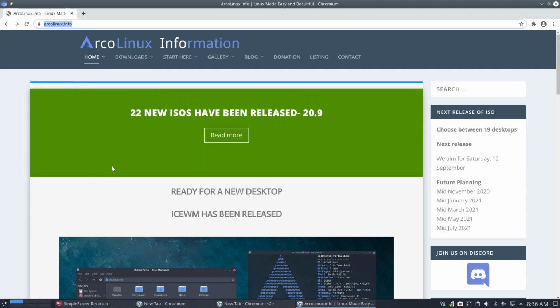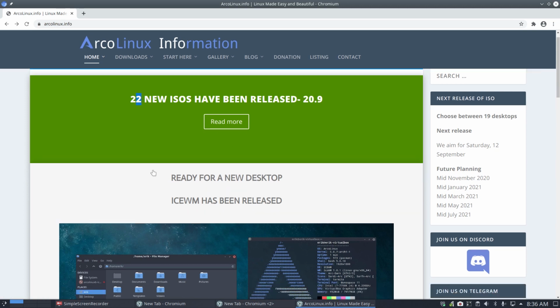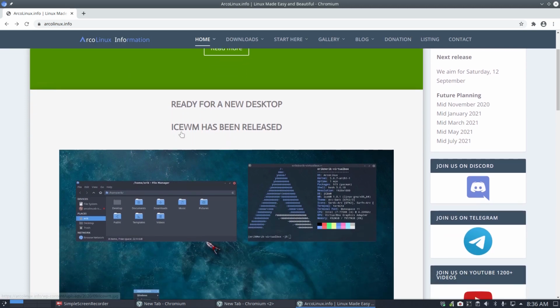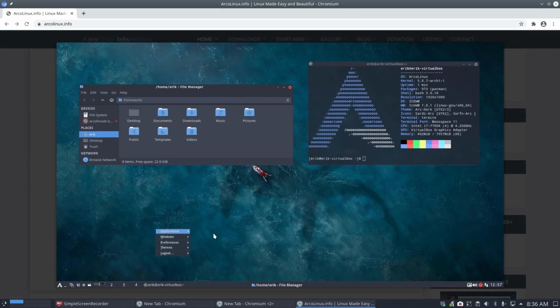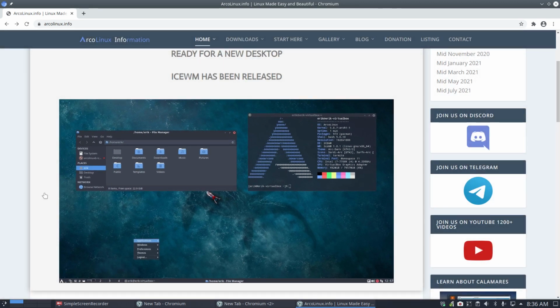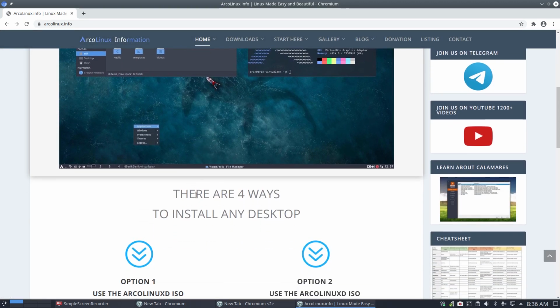What information is there? We have not 21, but 22 new ISOs. This means that we have a new desktop. It's called IceWM, and this is an image of IceWM, right? We have a menu that's floating, but you can also click here. It's going to stay here, but it's floating menu. I'll leave you discover IceWM.